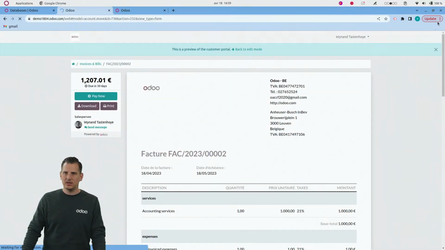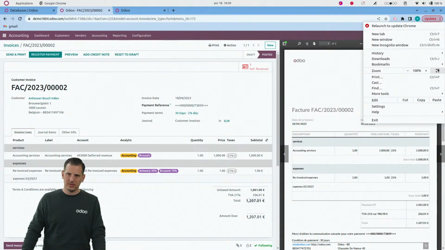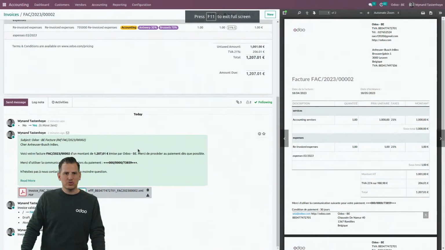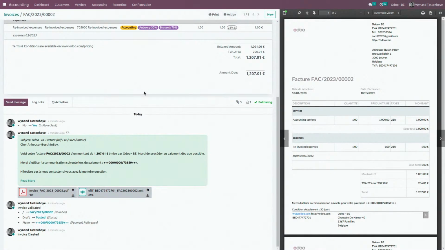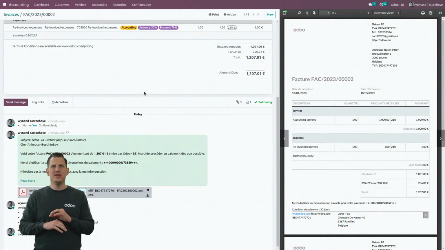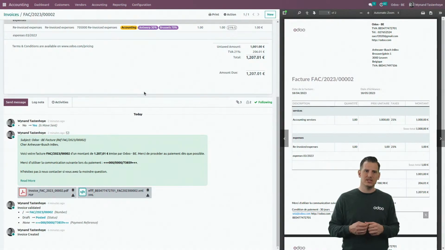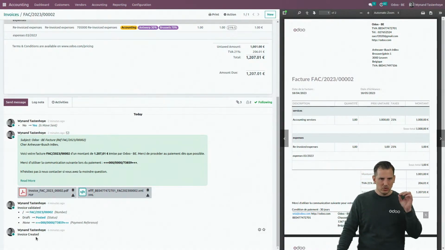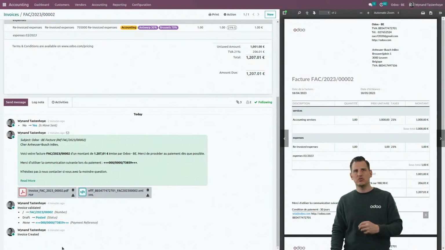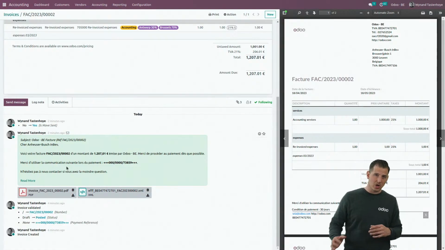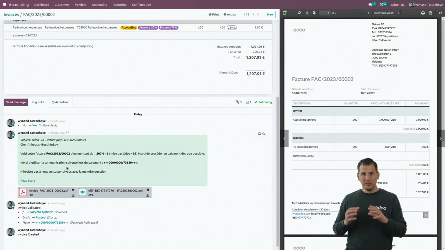But let's go back to Odoo, because it's also the perfect moment to talk a little bit about the chatter. I already mentioned it a few times before. I am here on a customer invoice, but the chatter will be everywhere in Odoo. It's very key because in the first place, it's an audit trail. I will be able to see who created this invoice at what moment, who changed some important information on the record itself, but also outgoing communication will be stored over here.